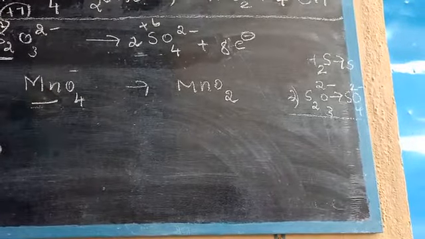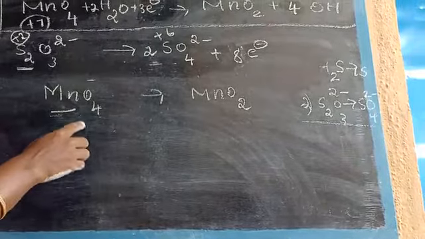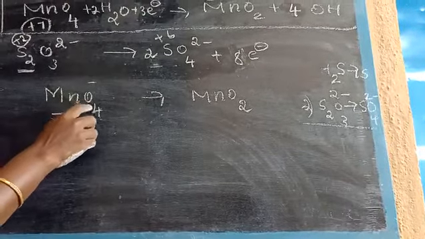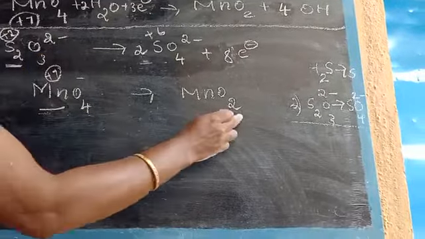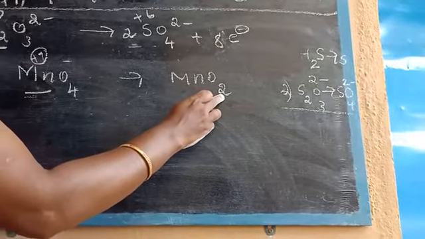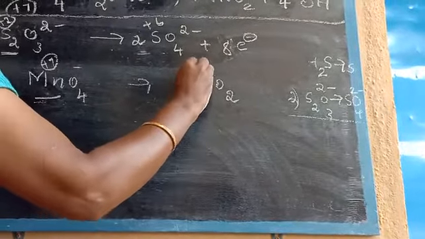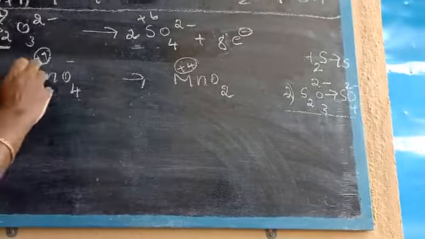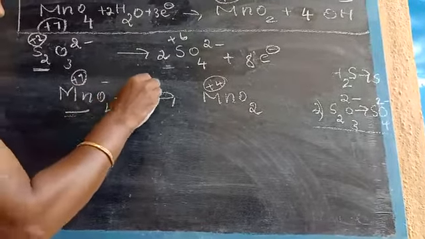Now what about the oxidation state? Because now find out the electrons. How many electrons? Okay. So now Mn oxidation state, 4 2s are 8, 8 minus 1, so plus 7. Here MnO2, 2 2s are 4, so this one minus 4, so this one plus 4. So what about the difference? 3. Okay, so write 3 electron.